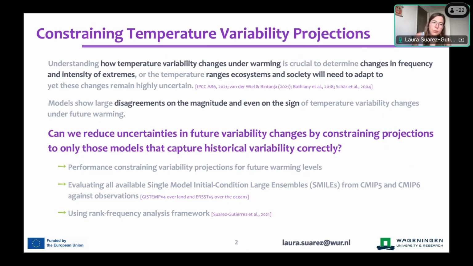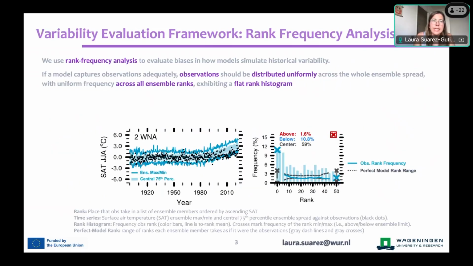So what we want to do is this performance constraining based on all available single model initial condition ensembles from CMIP5 and CMIP6 against observations. And to do this, we will use a rank frequency analysis framework that I will explain to you in a second.